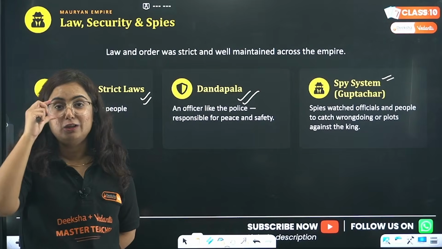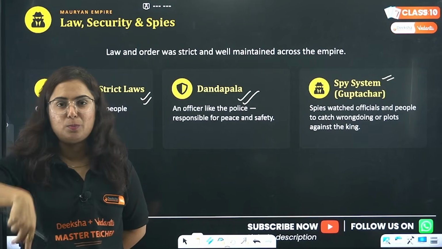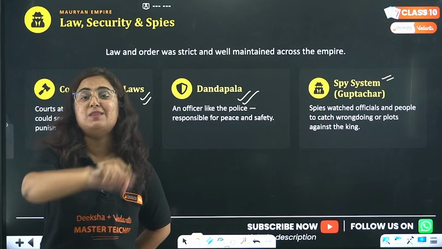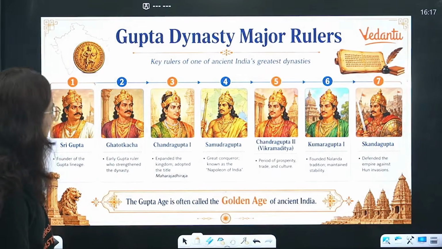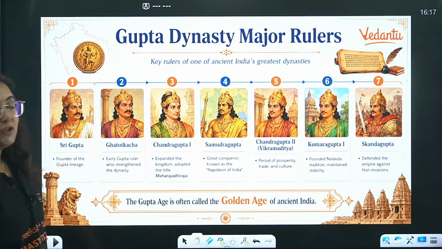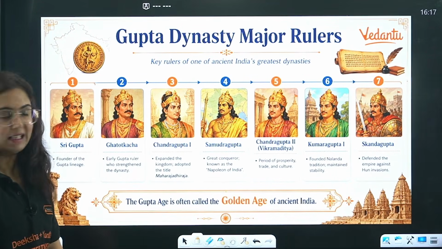So we have seen in a lot of movies, the plot is being made to kill the Raja and then occupy the territory. Spy system was set up for that too. Isn't it great or not, bhai? Yes, it was. So here is the reference of the Gupta dynasty, which replaced the Mauryan dynasty, beta.